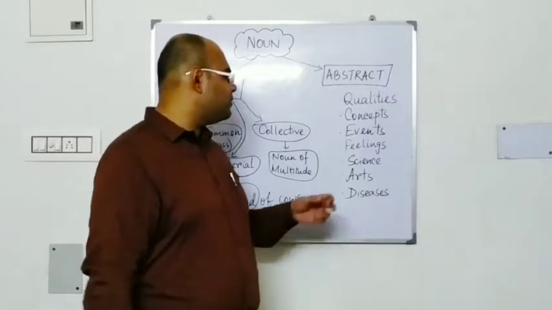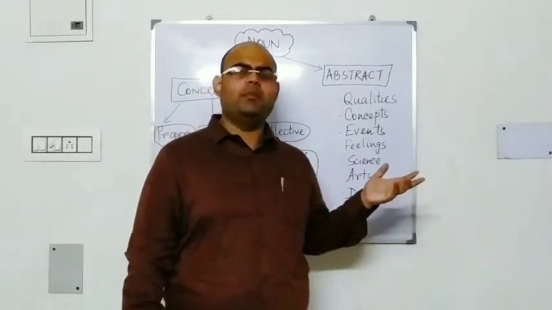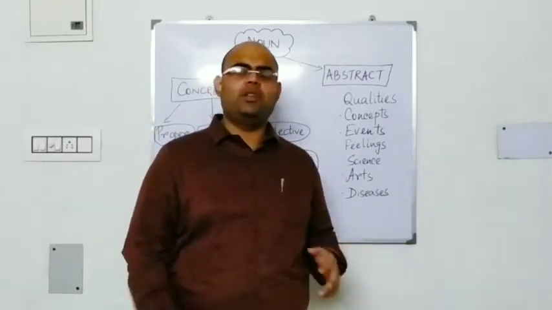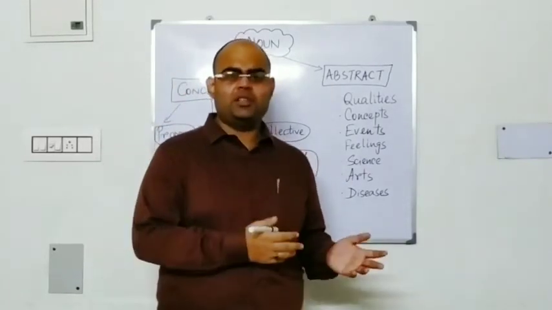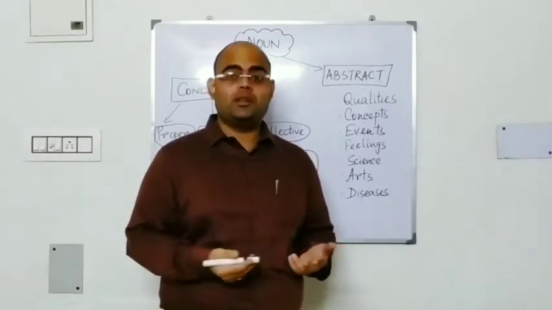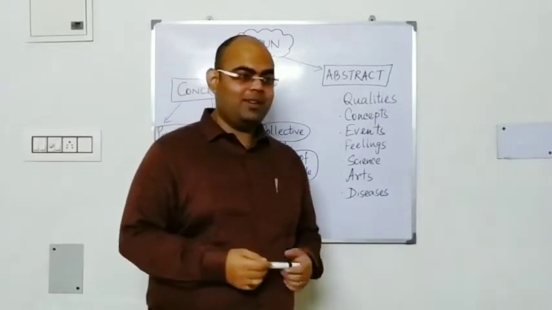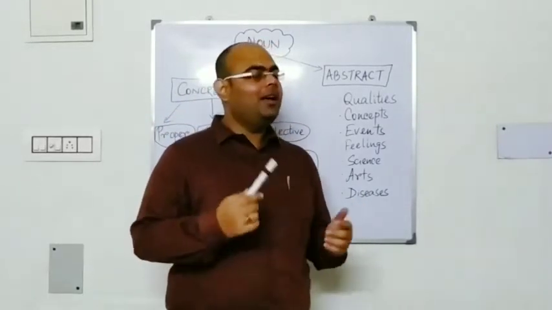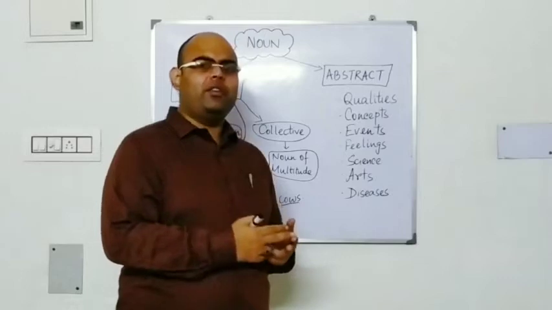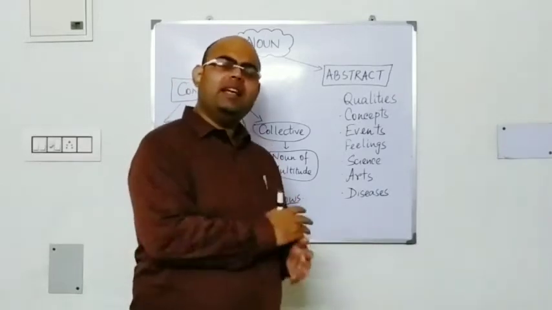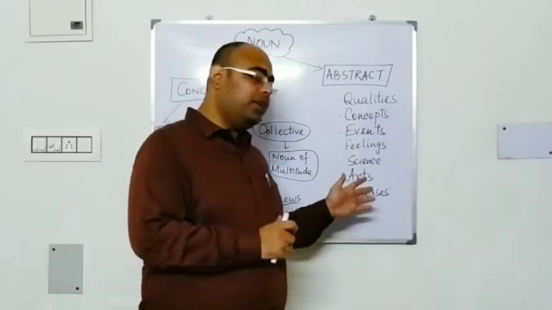These feelings are all classified as abstract nouns. The names of science, arts and diseases. Science. It can be biological sciences, medical science, physics, chemistry, any of the subjects of science, any of the subjects of arts: English, history, music, painting, arts, or diseases. Now, as it is going on, COVID-19, or the different other diseases, fever, influenza, typhoid, tuberculosis, cancer, any of these diseases. So all of these are put under abstract noun.